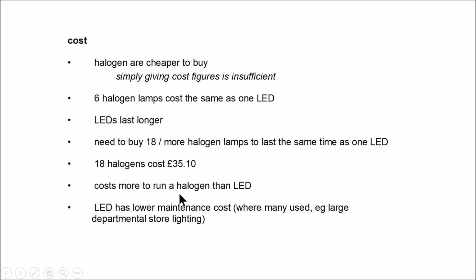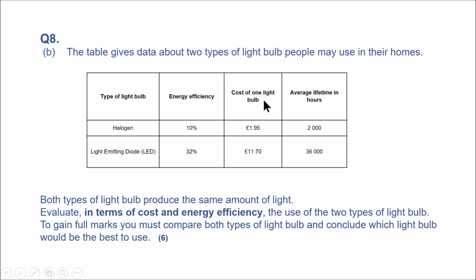Cost more to run a halogen than LEDs. So if you go back to this table, you can see the cost of one, obviously halogen is cheaper, but the lifetime of LED is much higher. And then we have the energy efficiency, which is LED 32% and the halogen 10%.